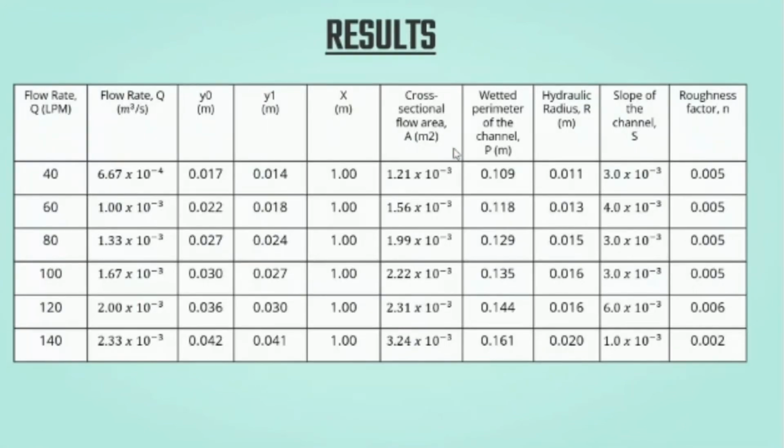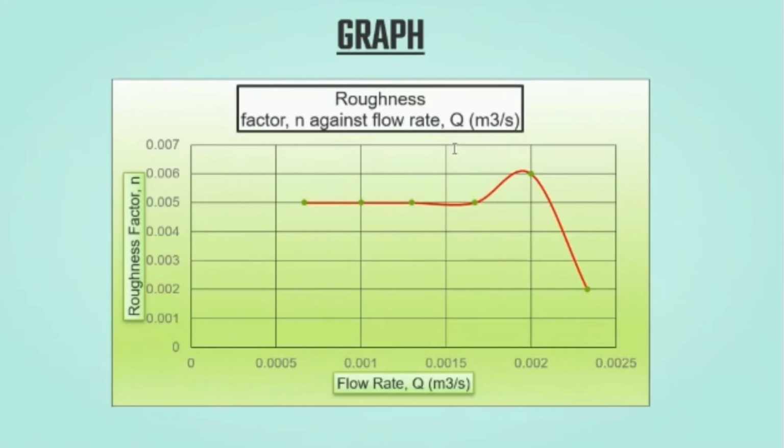Next is the results of this experiment. Next is the graph. The graph of roughness factor n against flow rate Q is plotted. On the graph, it can be seen that it is constant at first and then increases and decreases, due to the relationship between flow rate and roughness factor.